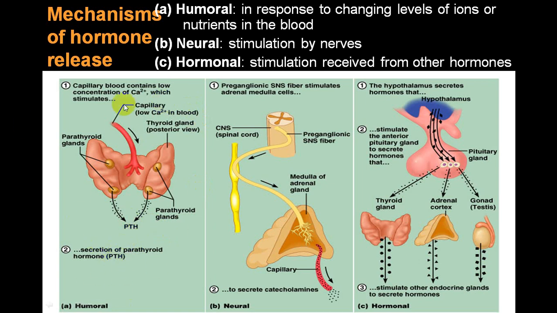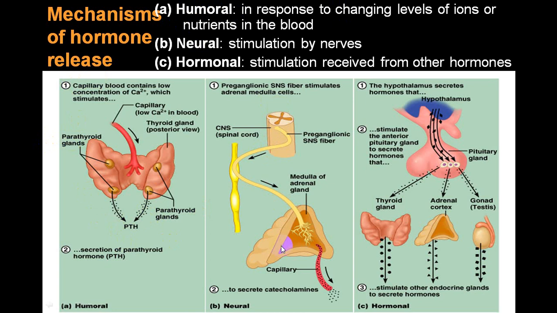This is humoral stimulation, that is by means of ions or nutrient material, say like glucose. Hypoglycemia will stimulate glucagon, and hyperglycemia will stimulate insulin. So that is humoral stimulation.